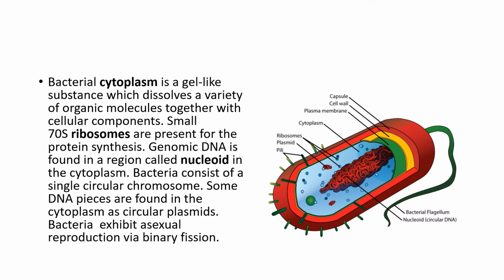Okay, that is why it is called a nucleoid. Bacteria consist of a single circular chromosome. So the chromosome in the bacteria is a single circular chromosome. Some DNA pieces are found in the cytoplasm as circular plasmids. So there are some circular plasmids also.